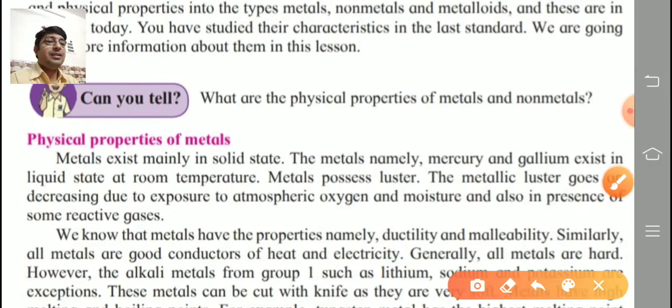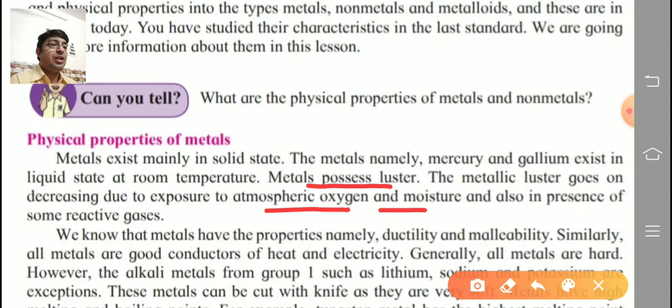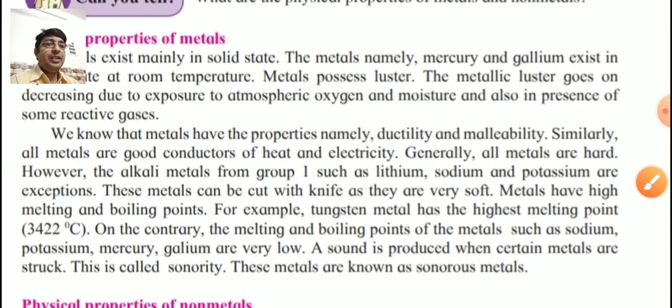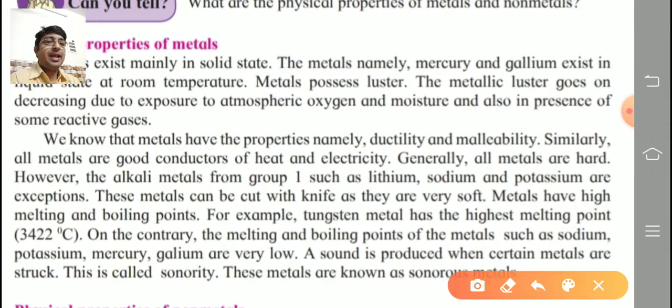Second, metals possess luster, that is the shine. Metallic luster goes on decreasing due to exposure to atmospheric oxygen and moisture and also in presence of some reactive gases. We know that metals have properties, namely ductility and malleability. Ductility means forming wires, malleability means forming metal sheets. Similarly, all metals are good conductors of heat and electricity. This is also one of the important properties of metal.